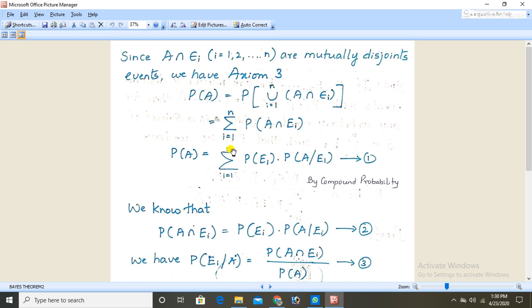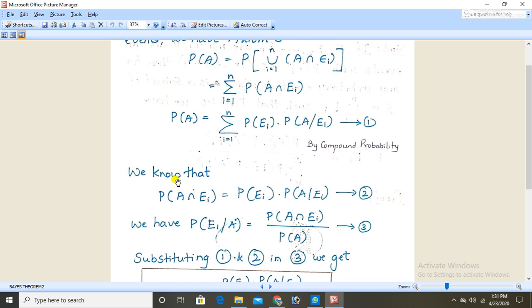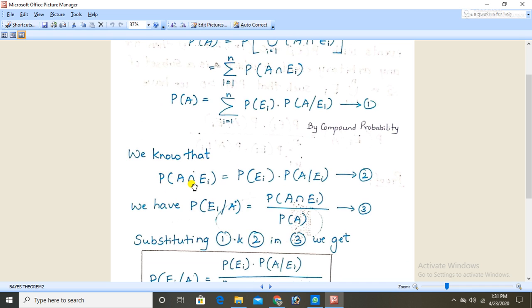So that is nothing but summation i equal to 1 to n of P(E_i) into P(A | E_i). That is equation number 1. This is written by using compound probability.